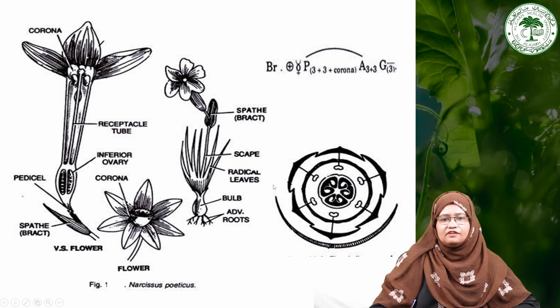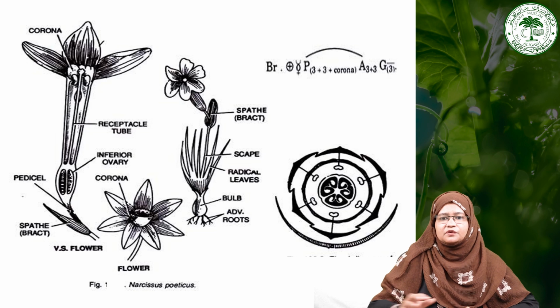And if you see the floral diagram, this one is the bract, and these are the perianth, which is arranged in two whorls and is gamophyllous in nature. This structure represents the corona, which is formed by the junction of the perianth. They have 6 stamens, also arranged in two whorls, and the gynoecium is represented by a tricarpellary syncarpous inferior ovary with trilocular axile placentation.